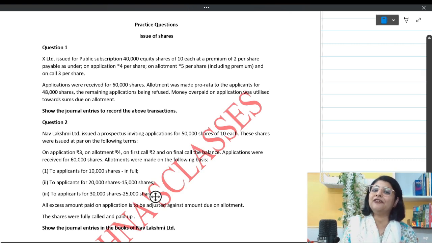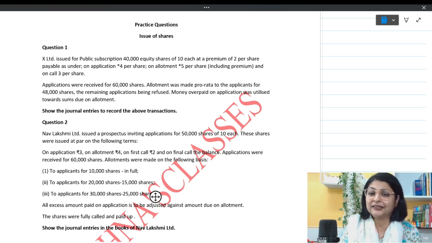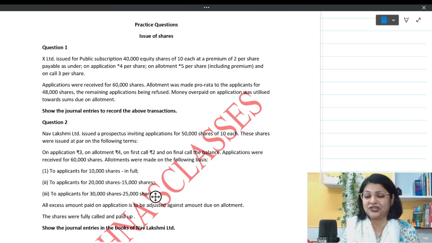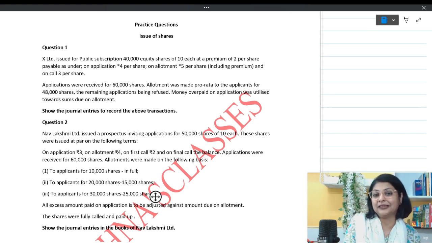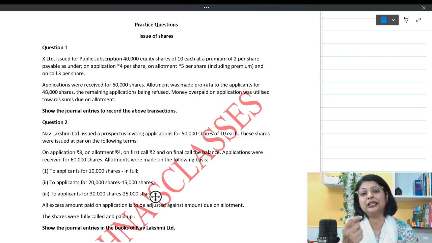We are dealing with the topic of pro rata and rejection, both things happening in the same question. So how to deal with this? First of all, for this we'll have to make an analytical table where we are going to analyze the whole situation. So knowing how to make this table is very important. In the previous class also we had made the same kind of table, and today also we will do this question with the help of the table only.